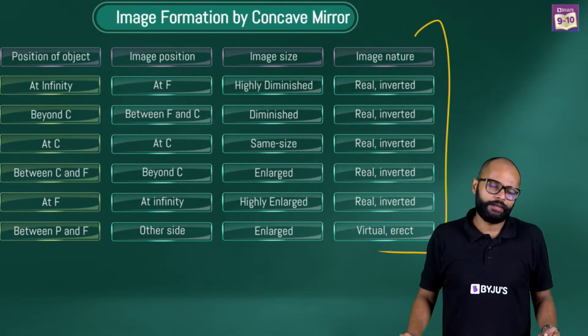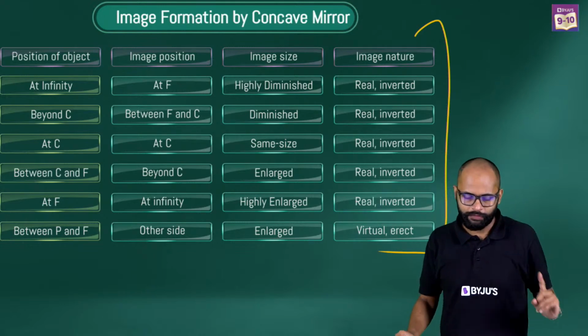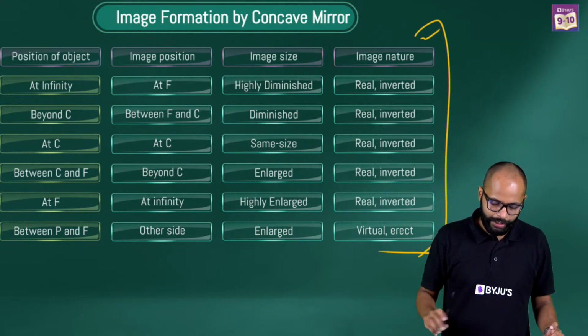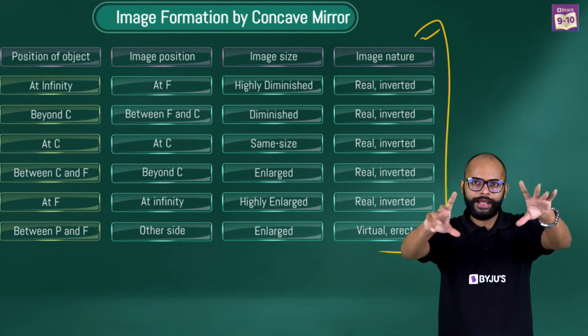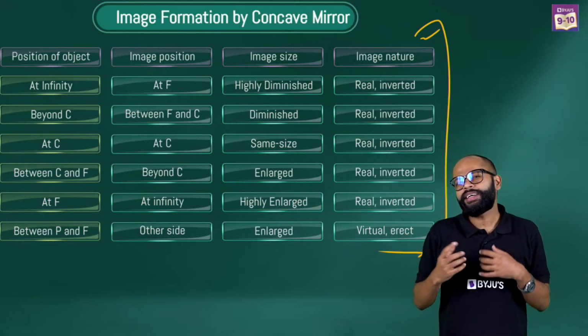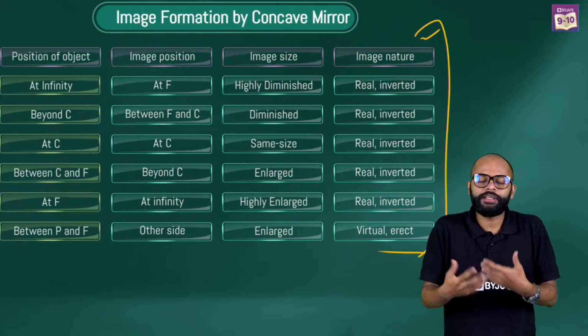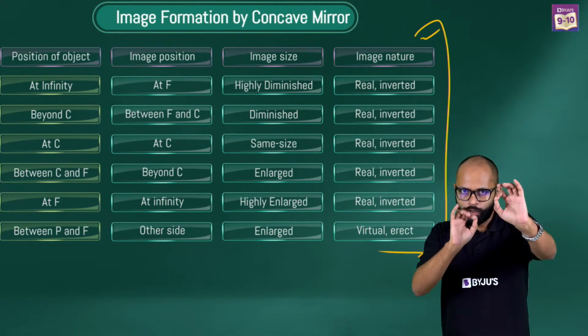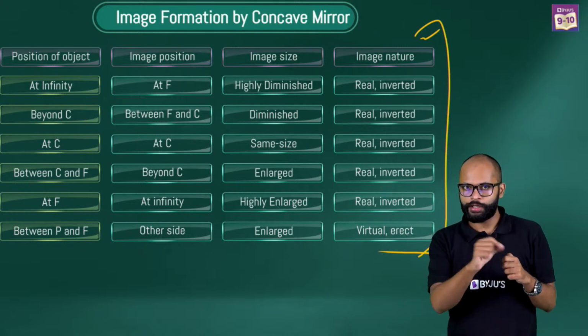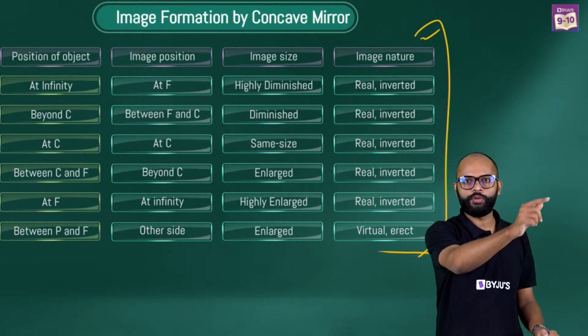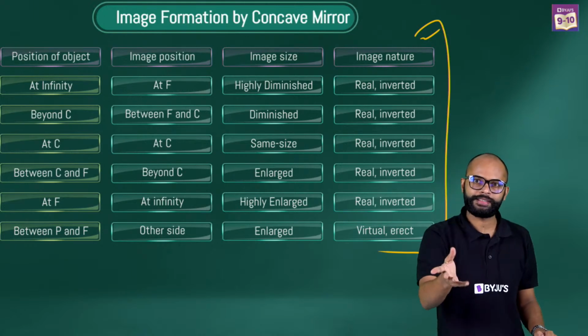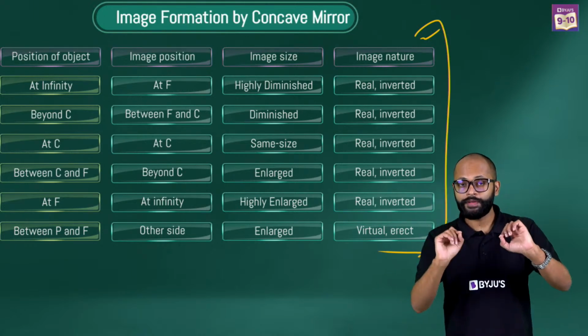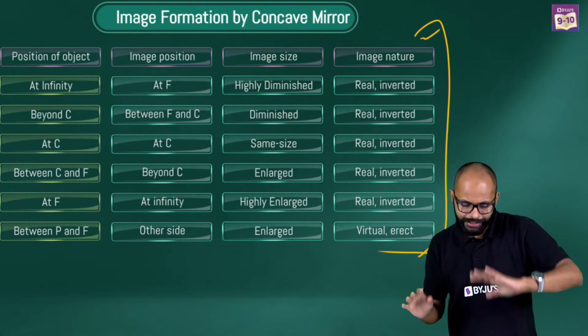So the reason I wanted to take this kind of a session is because when you make a table like this and stick it on your wall and you take a look every day, it's not that intuitive, right? It does not feel that I have practiced it or I have learned it. But what will happen when you make this kind of a trick and you practice it? 6, 5, 4, 3, 2, 1. And now object position -6. You get everything. So this trick will help you to remember it, and then this table will make sense.